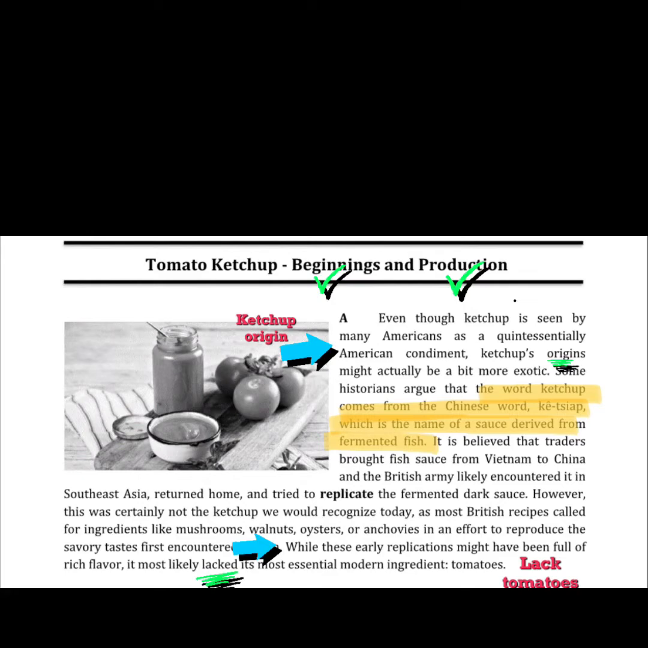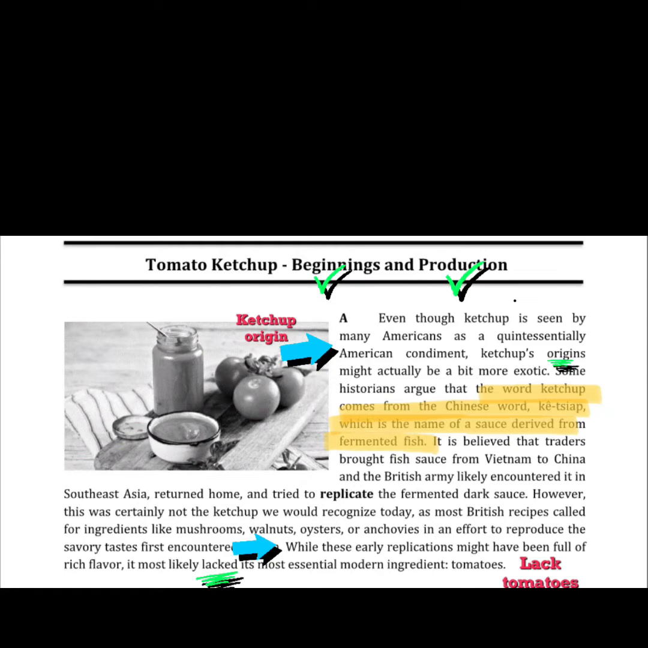So for the first sentence here, it says, even though ketchup is seen by many Americans as a quintessentially American condiment, ketchup's origins might actually be a bit more exotic. So here, clearly, the main idea is ketchup origin, or where it originated from.